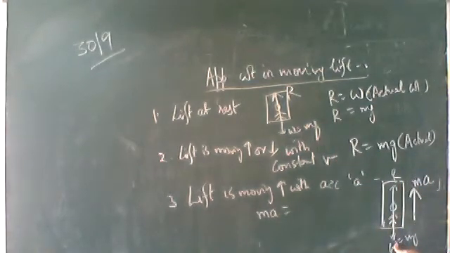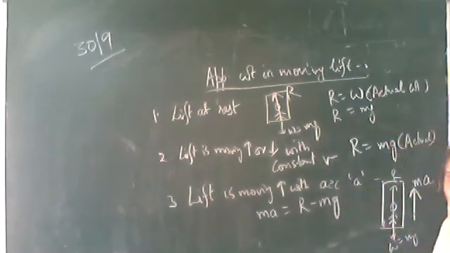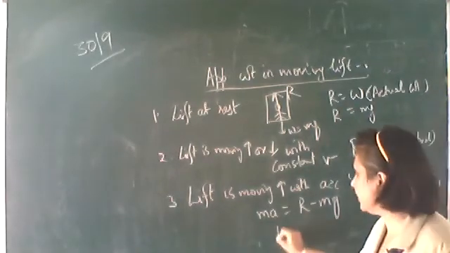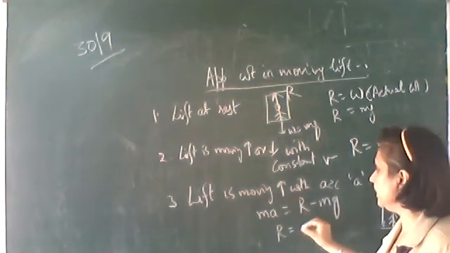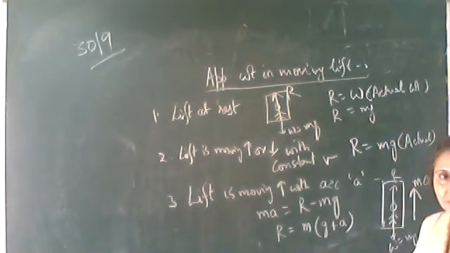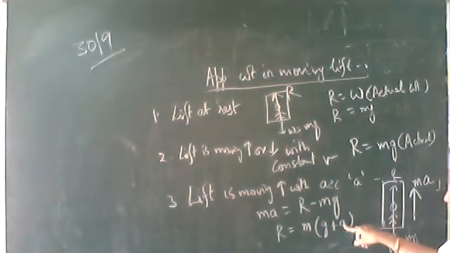So M into A should be equal to the resultant of these forces acting on the person. As the lift is moving up, which force will be greater? R will be greater than mg. So what is the resultant of these forces? R minus mg. And this R, reaction, measures the apparent weight. So R is equal to, bring it here, m into (g plus A). So this is his actual weight plus m into A.